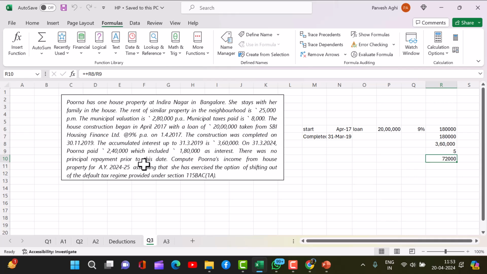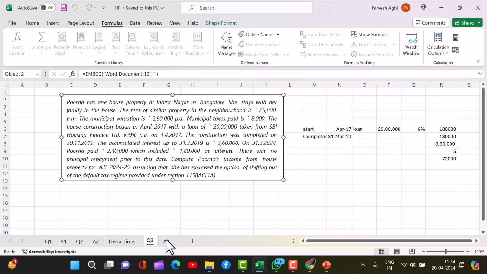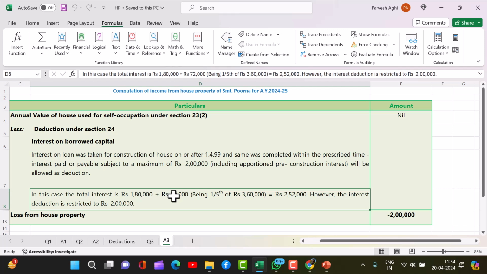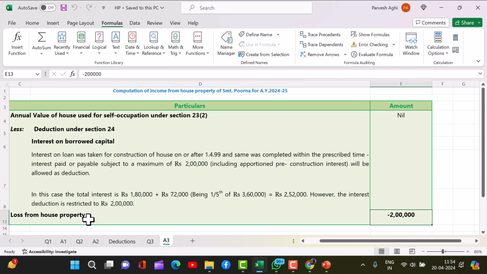There is no principal repayment prior to this date. Construction was completed on this date, and the accumulated interest was 3,60,000, which I have calculated here. She paid 2,40,000 to the bank, of which 1,80,000 was the interest. So this is 1,80,000 plus 72,000, and her total interest liability was 2,52,000. So income from house property will have a negative figure. The maximum interest which can be allowed is 2 lakh only.